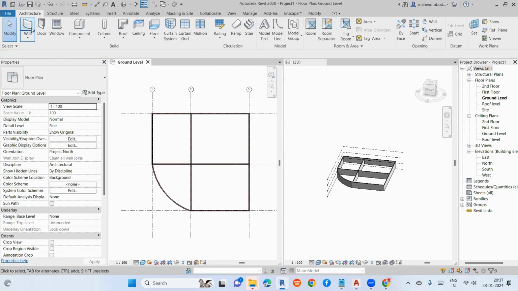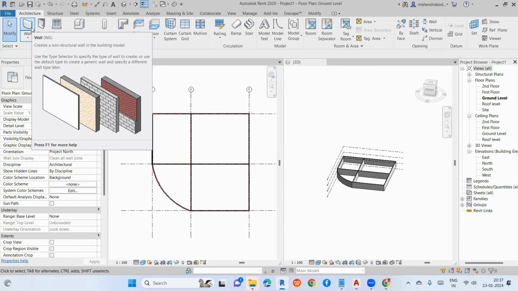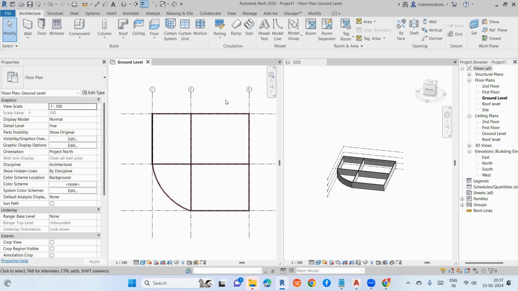So today I'll stop here. Tomorrow I'll discuss the floors and roofs. Any doubt on this, you can ask your questions.